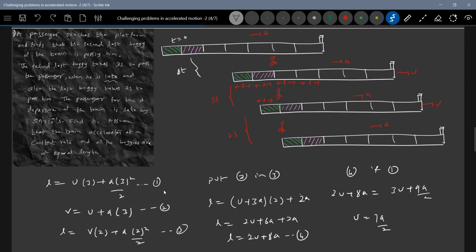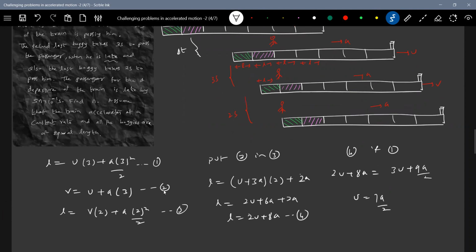We have to calculate the delta T. Now the train was at rest and it will accelerate. So therefore, what is U? You can write it here. The velocity of the train after time delta T should be U equal to A into delta T. So 7A by 2 equals A delta T. Delta T is equal to 7 by 2 seconds.